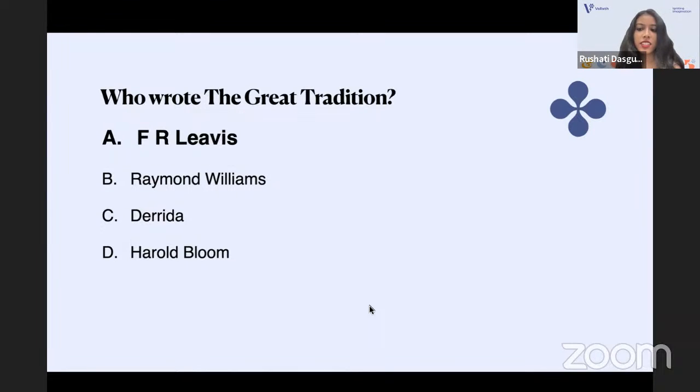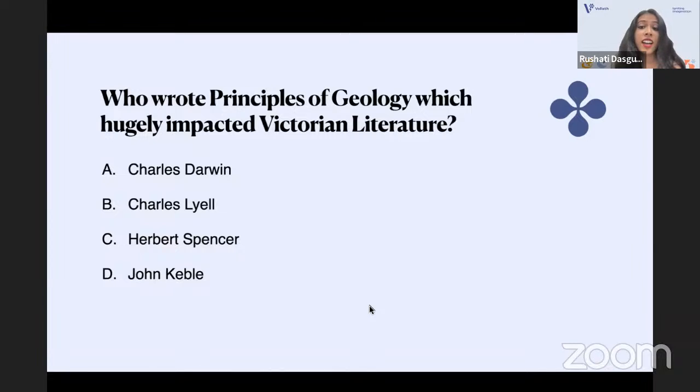F.R. Leavis is a question that they recurringly ask in NET and SET. In all exams, he's a favorite of the question paper setters. He also discussed Hard Times by Dickens in that. That is a connected question. That was also asked. Okay. Over to you, Rishti.